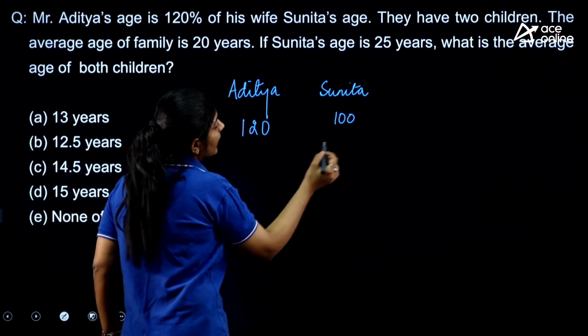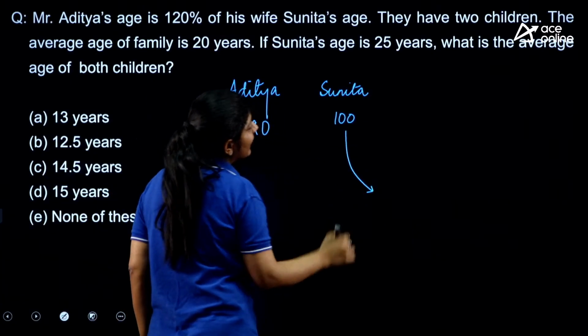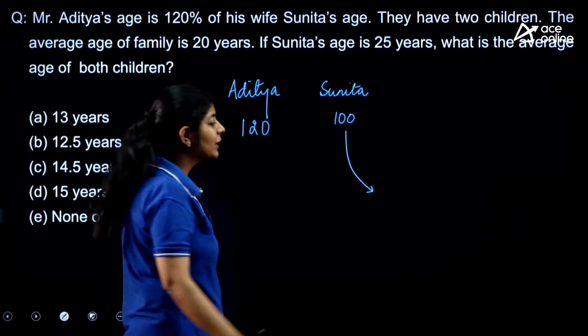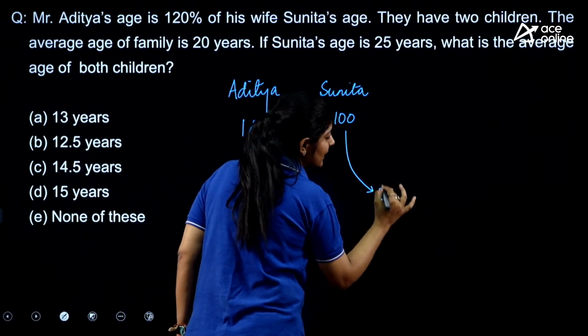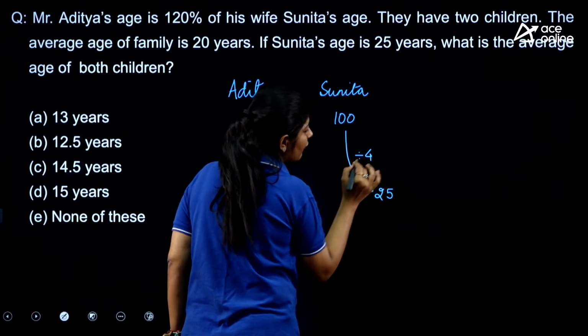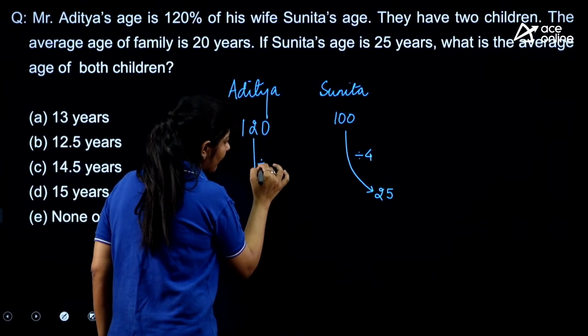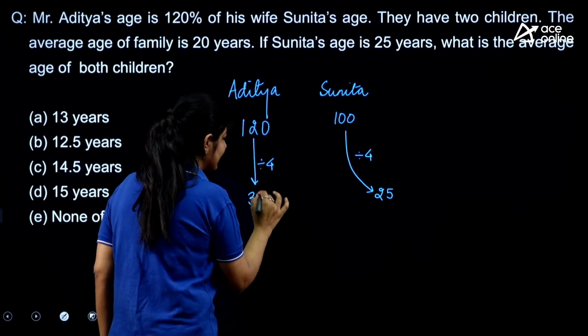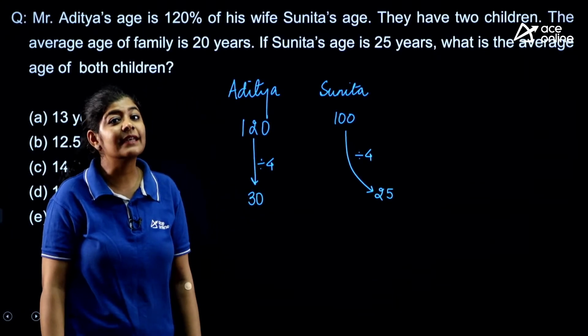It's 120. But the question is saying that the actual age of Sunita is nothing but 25. That means it is divided by 4, so we need to divide it by 4 as well. So the age of Aditya that we are getting over here is 30 years old.